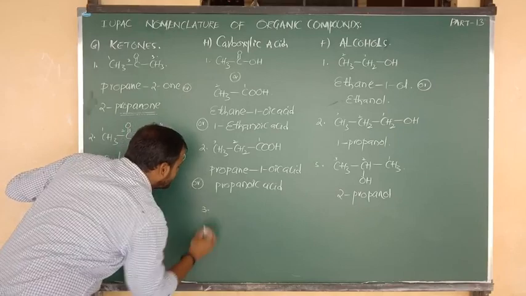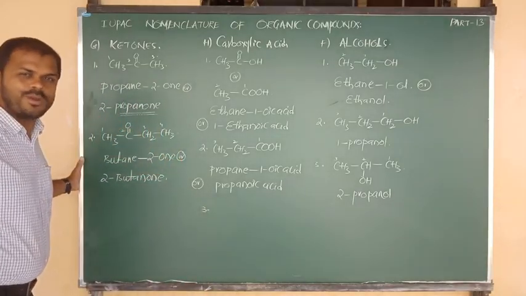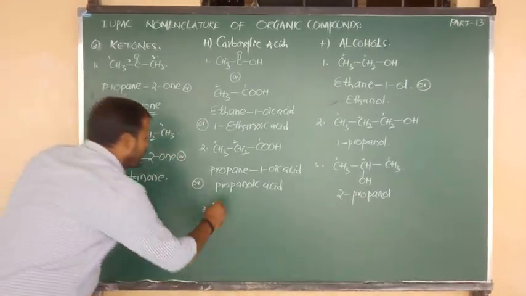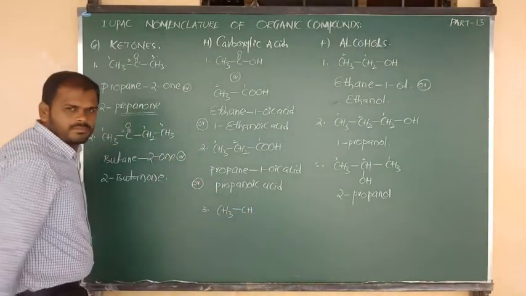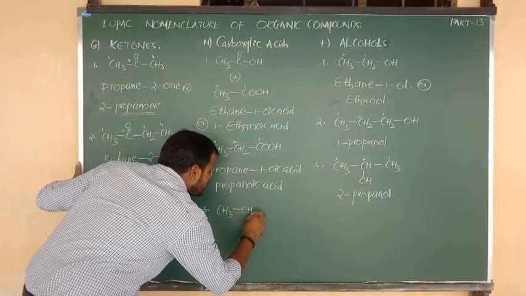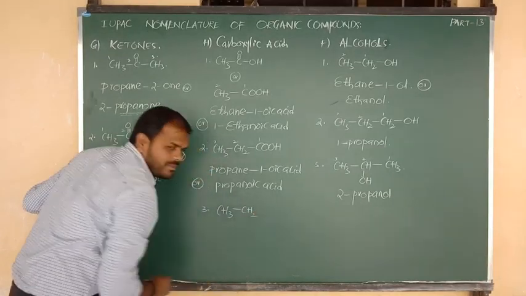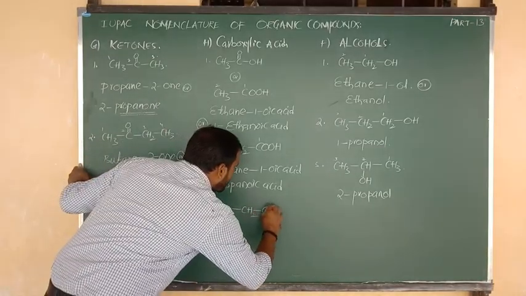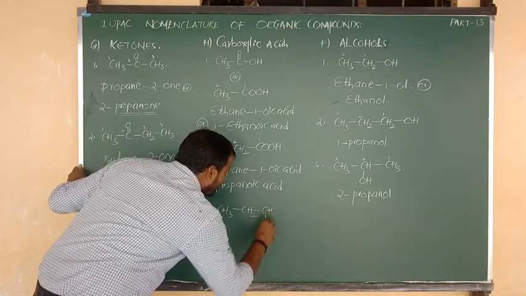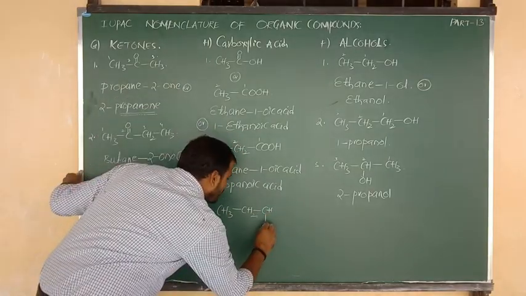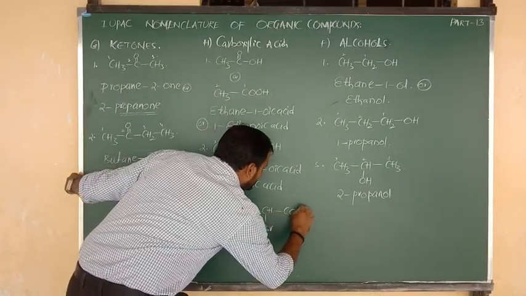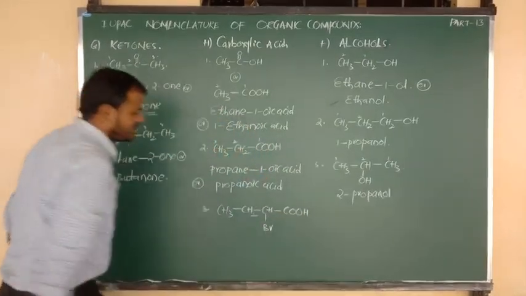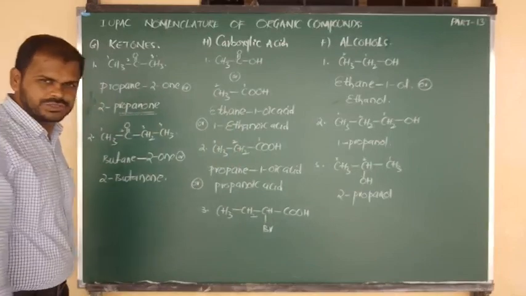Yes, and I am going to consider one more example for this. Okay, CH3 bonded to CH, and suppose CH2 I am writing. Next it is connected to what now? Again CH, but suppose here the CH is connected to the atom Br, and suppose the next CH is connected to the COOH. Now listen carefully to what we have to write.